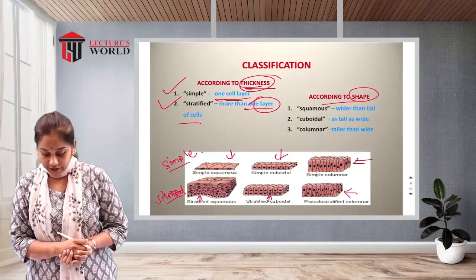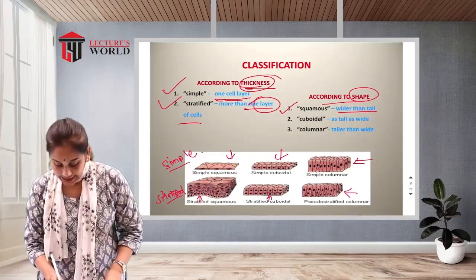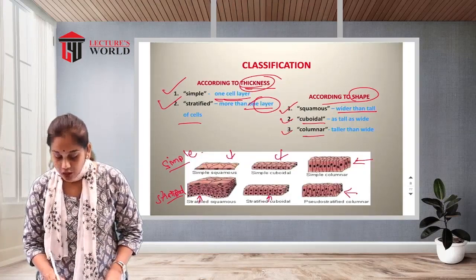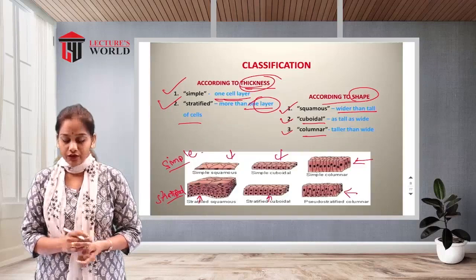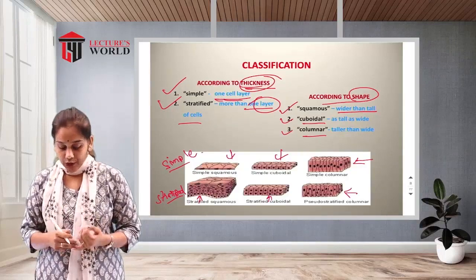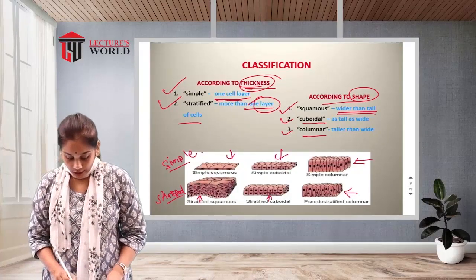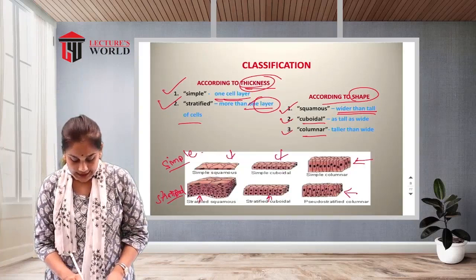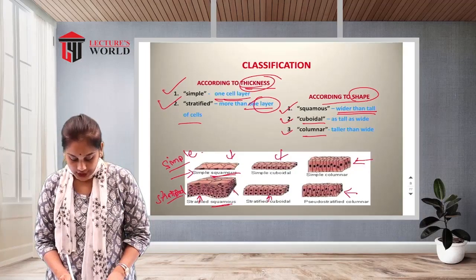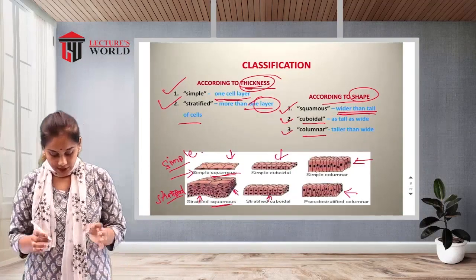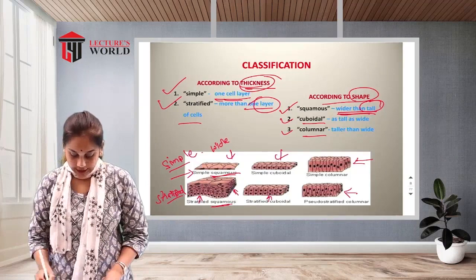Now we will see the second classification, which is according to shape. There are three types of tissues according to shape: first squamous, second cuboidal, third columnar. What is squamous? Squamous is wider than taller. See, this is the squamous. It has a shape that is more wide than tall.